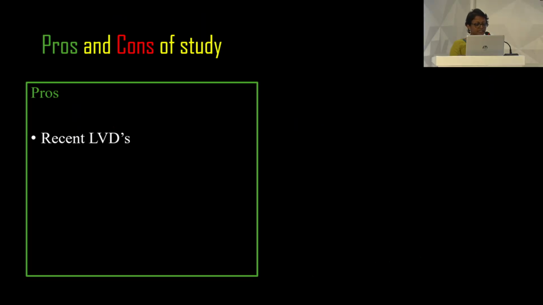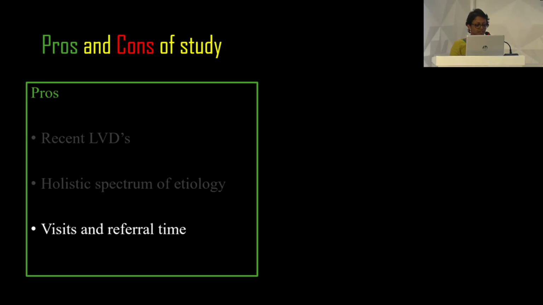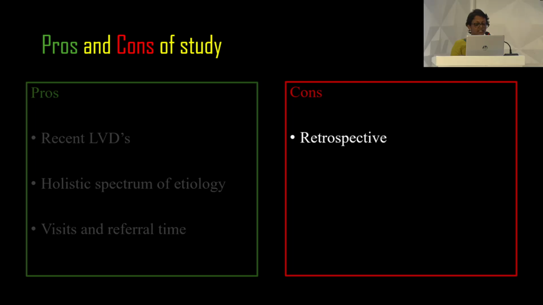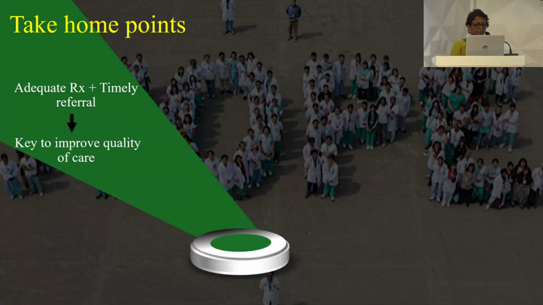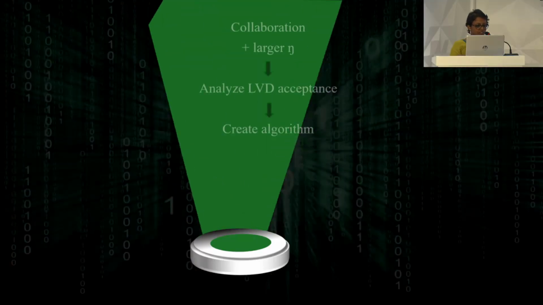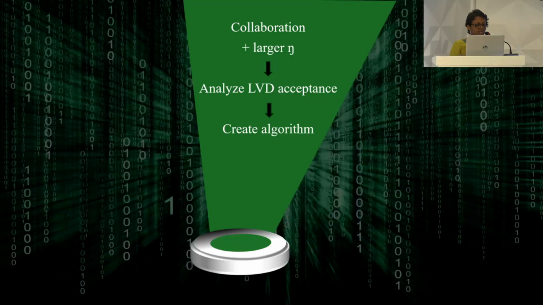The pros of our study were that recent LVDs have been considered, and a holistic spectrum of etiology and visits and referral time have also been analyzed. The cons being the retrospective nature of the study with a limited sample size, and compliance and quantitative assessment have not been done. So adequate treatment and a timely referral is the key to improve the quality of care. A collaborative study with a larger sample size can help us analyze the low vision device acceptance and create an algorithm for prescription of the same.